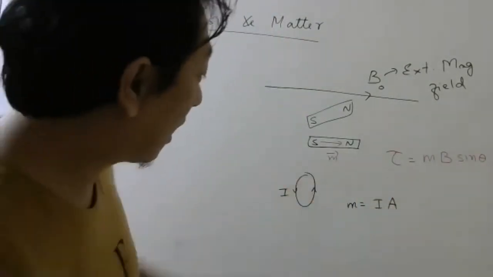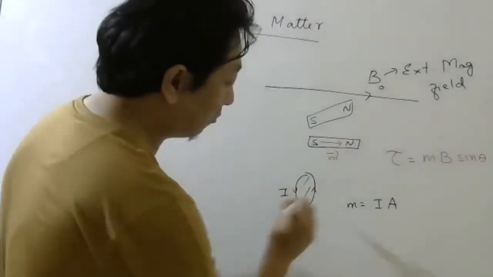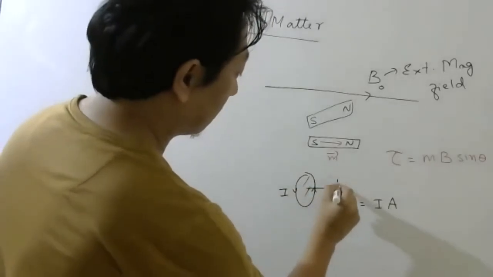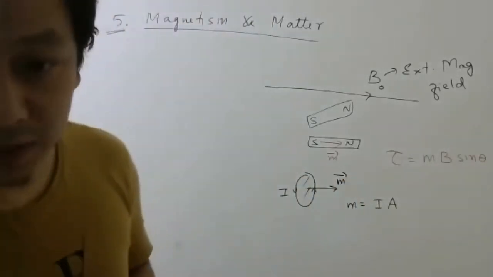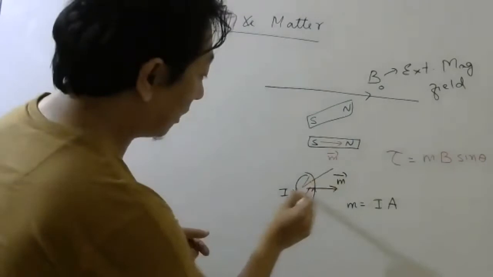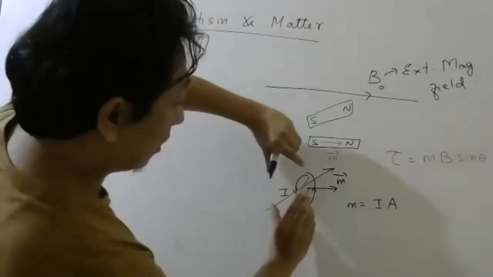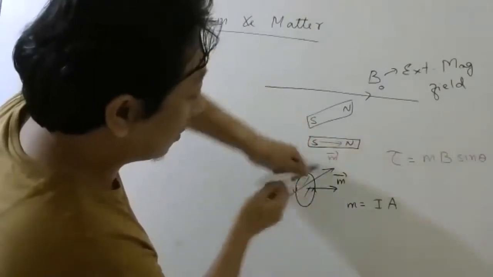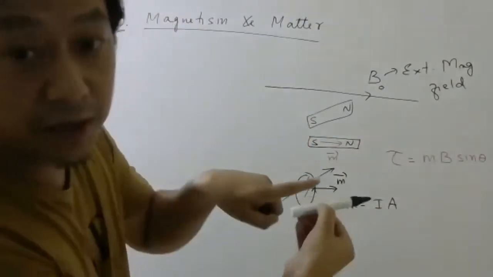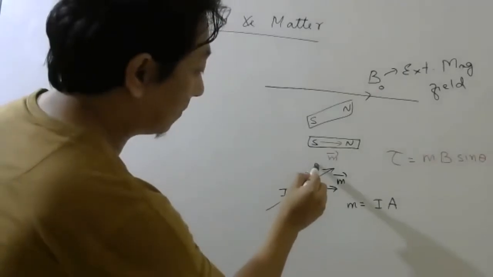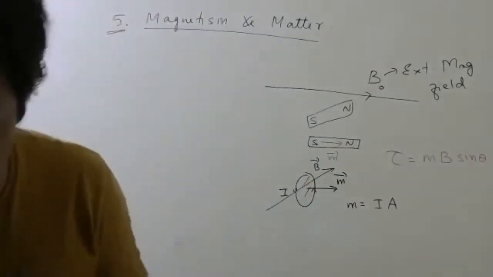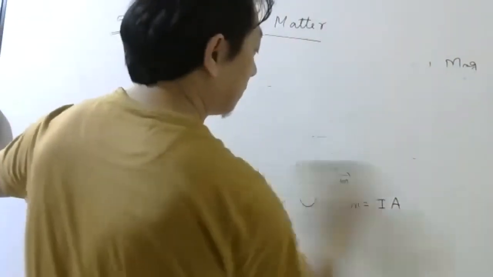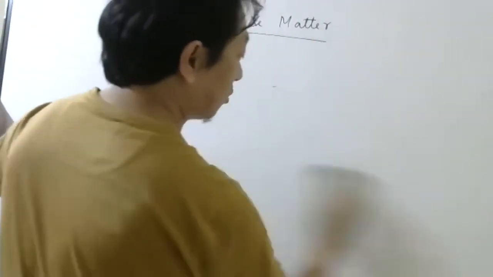Okay, so current is I, area is A, and direction will be found from the right hand thumb rule. So this is your magnetic moment. Understood or not? So if I apply a magnetic field this way, the whole current loop will rotate till the magnetic moment becomes parallel to the magnetic field. So please keep this in mind, okay? Already we have covered these topics.